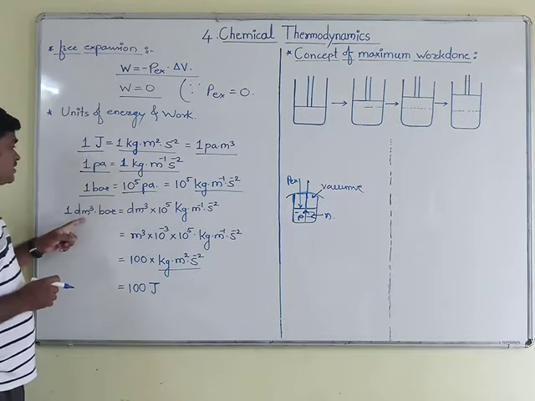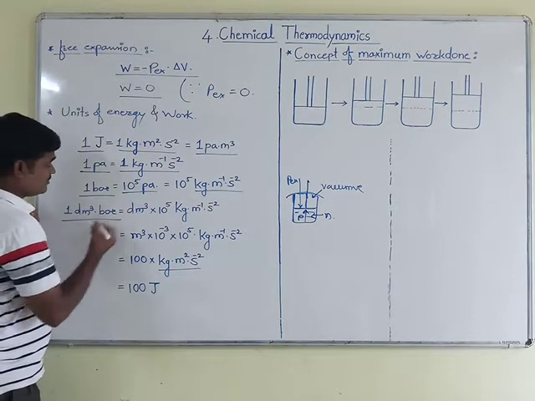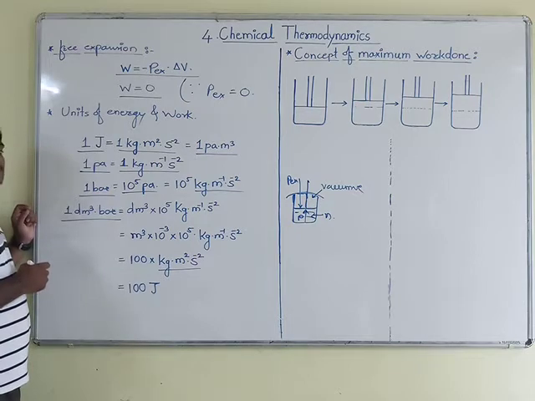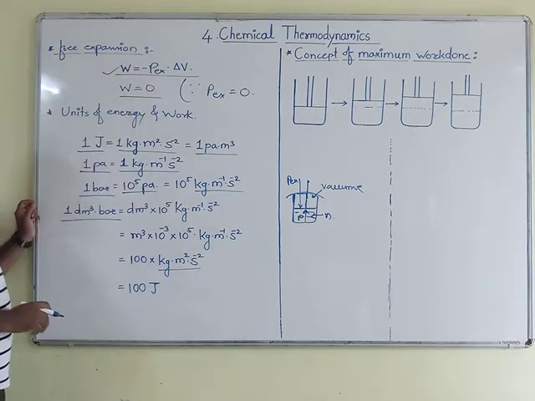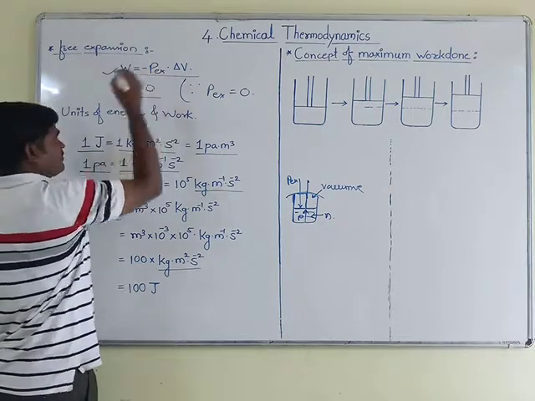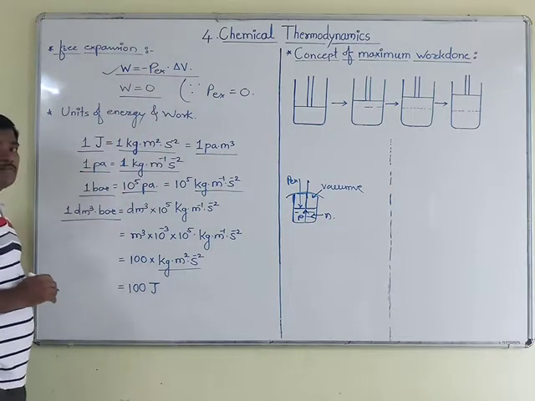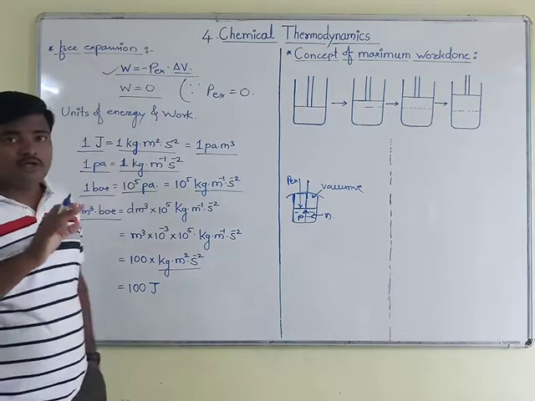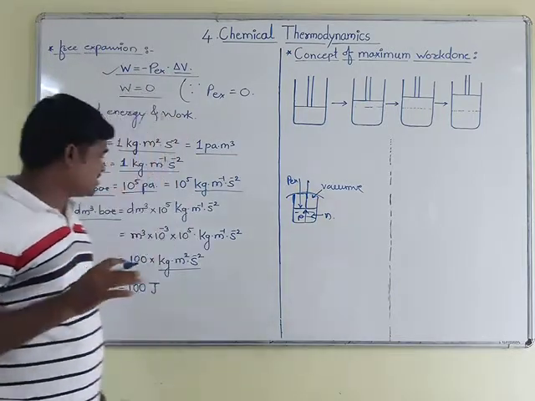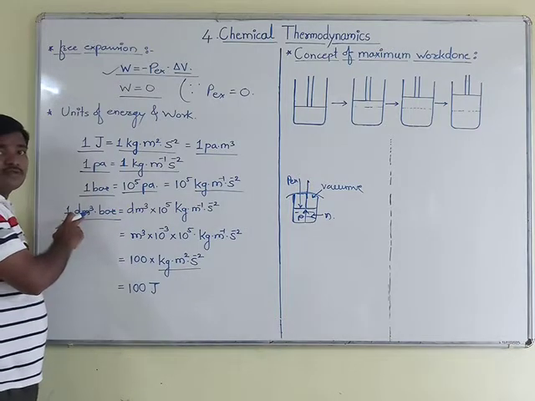Now here, again, if we come across this formula, look at here, pressure we are measuring in the form of bar or Pascal, but what about the volume? Here, volume we are measuring in terms of dm cube.